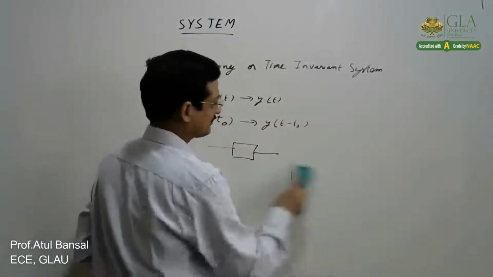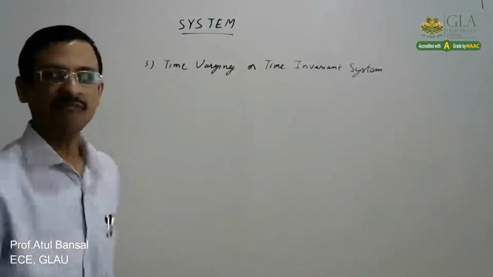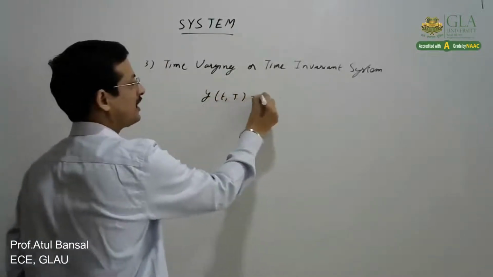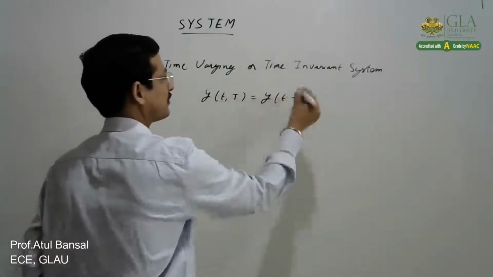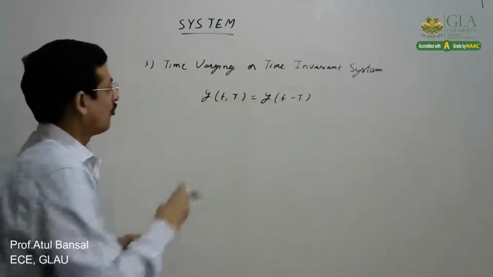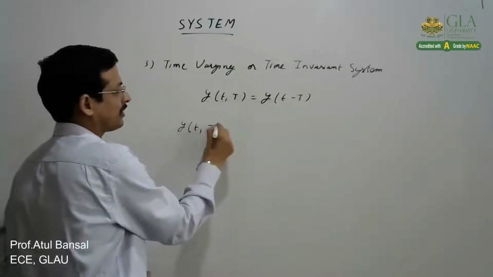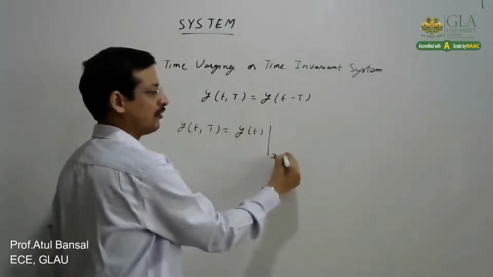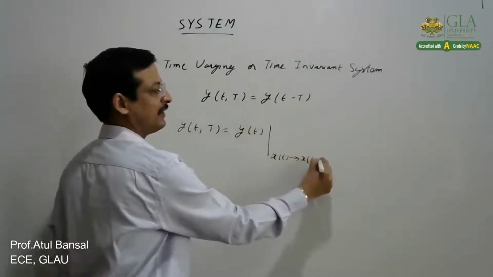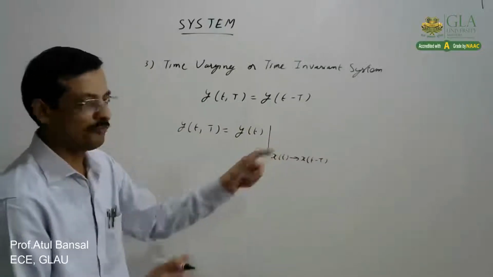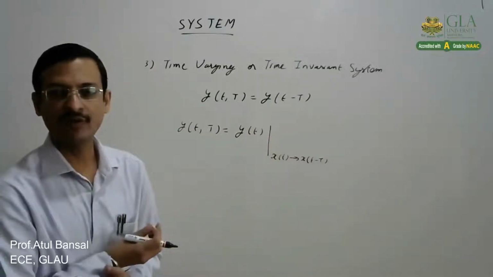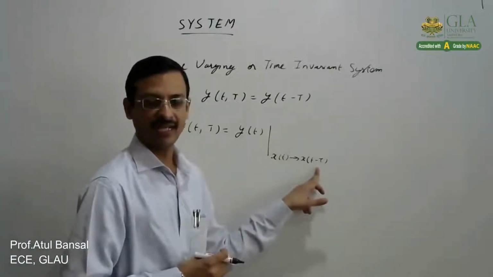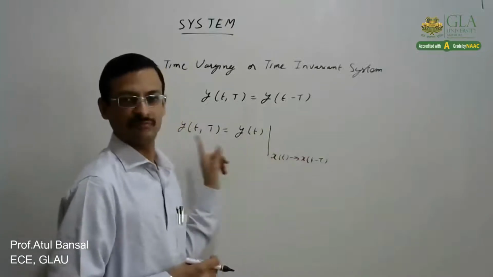Now, how do we check this? We say y_T(t) should be equal to y(t minus T). Now, what does it mean? y_T(t) is the output of the system to which we apply a time shifted input. That is, suppose the system is producing output y(t) for x(t). Now to the same system we apply some time shifted input x(t minus T). Then what is the output that we calculate?